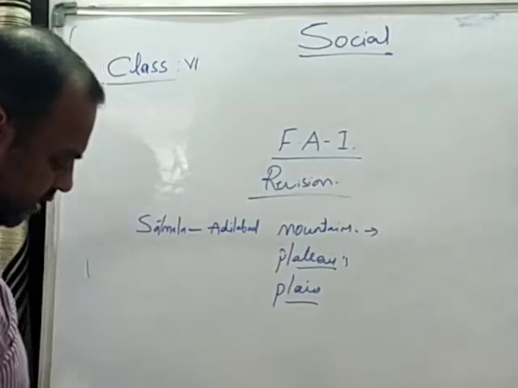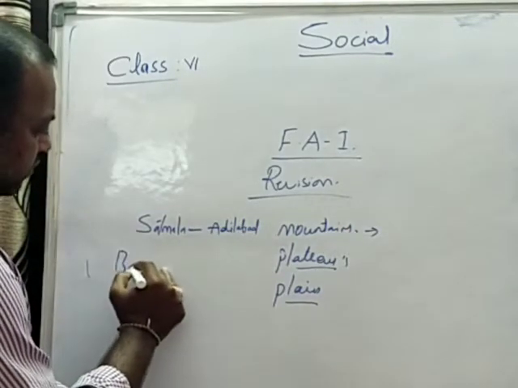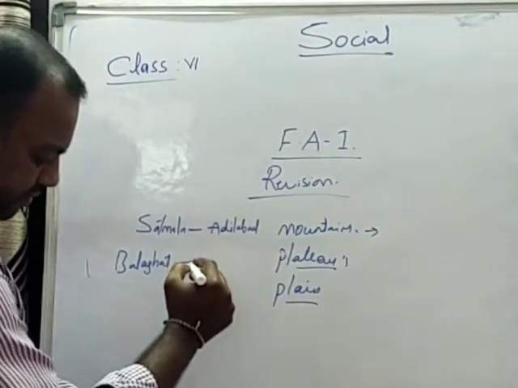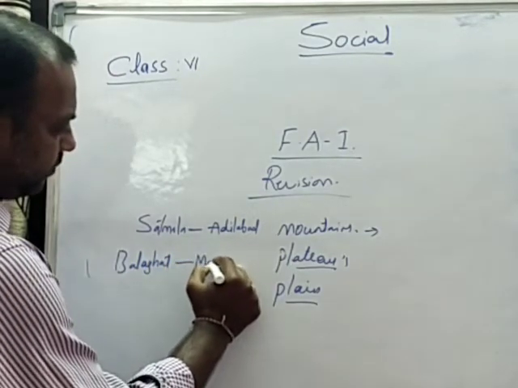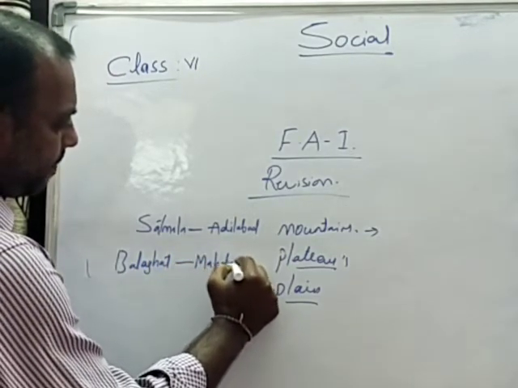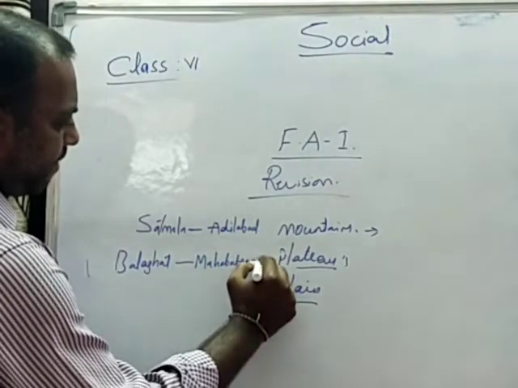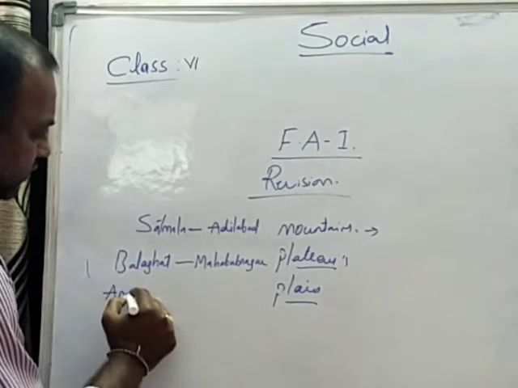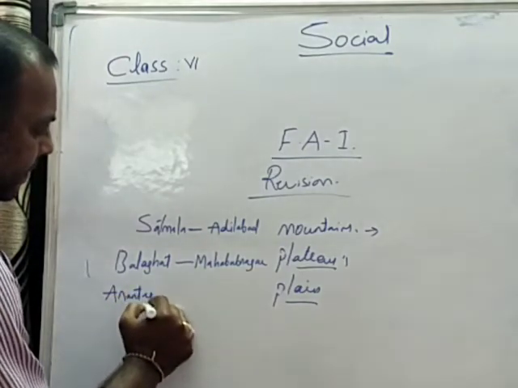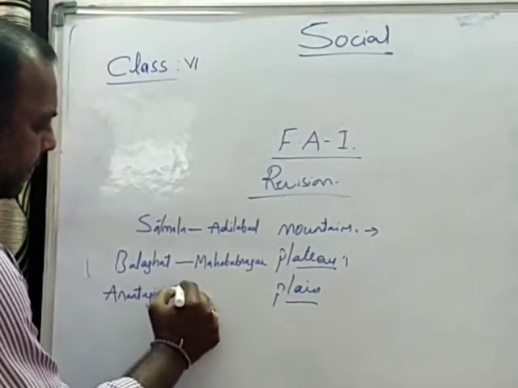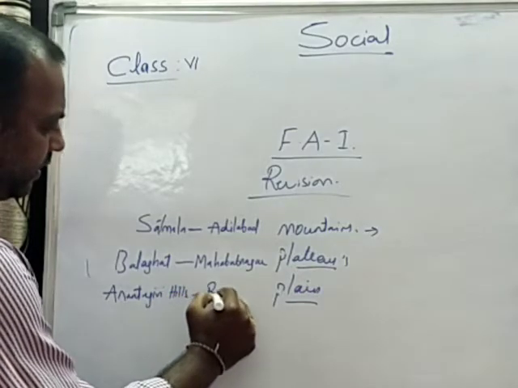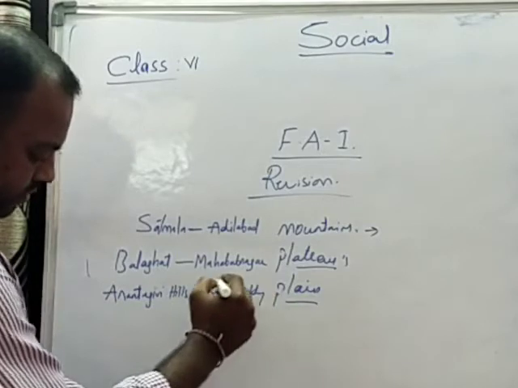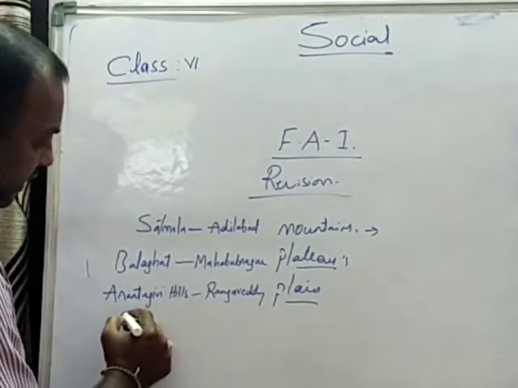and next is Balaghat range. This is present in Mahbub Nagar district, and the third one is Anantagiri hills, these are present in Rangareddy, and the fourth one is Kandikal hills,